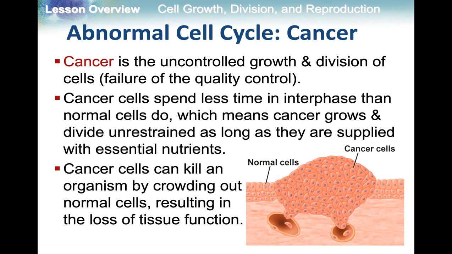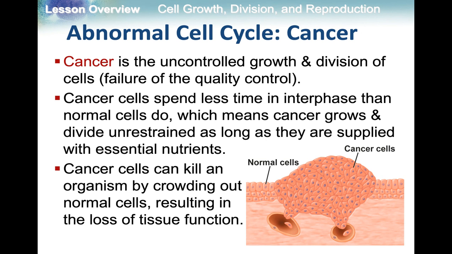Abnormal cell division is cancer. When you have uncontrolled cell division and an uncontrolled cell cycle, that is what cancer is. It's a failure of those cyclin systems, when your cancer cells begin to grow and are basically growing out of control. Your cancer cells actually spend less time in interphase than normal cells do.